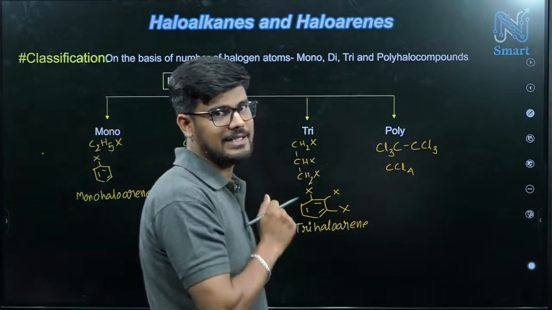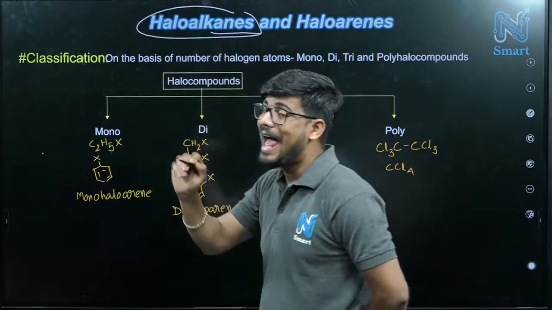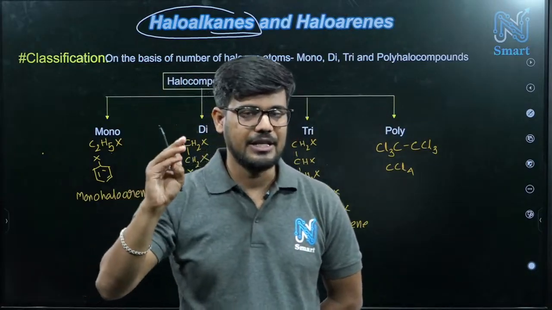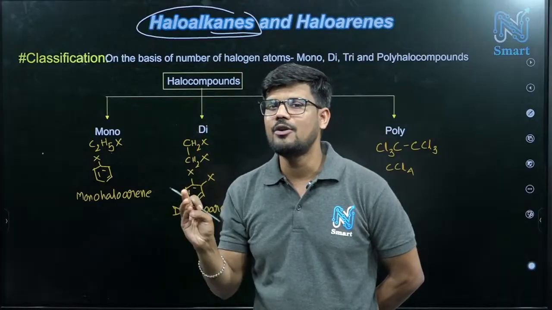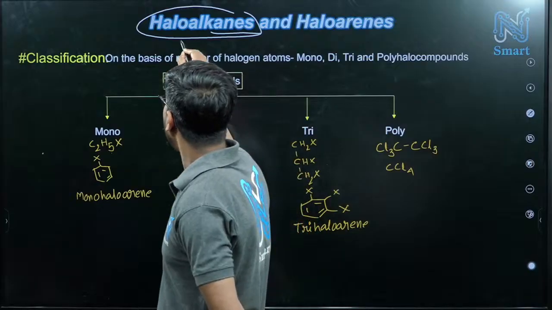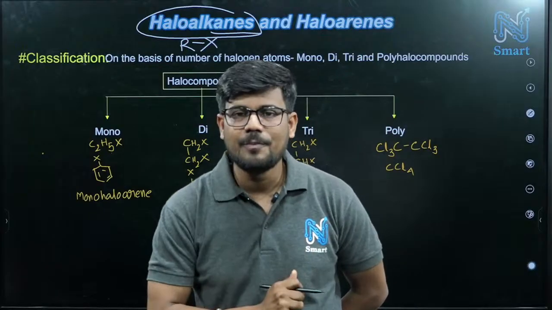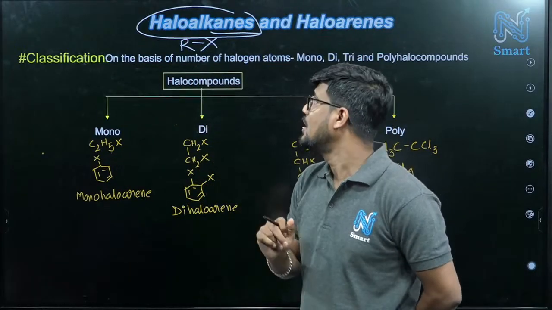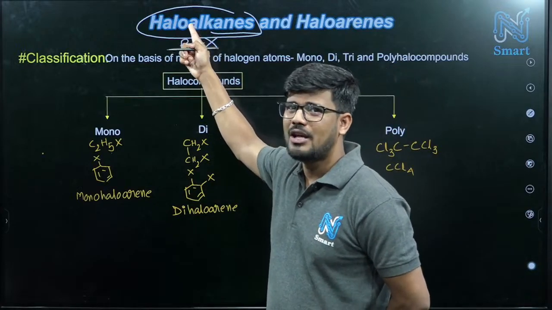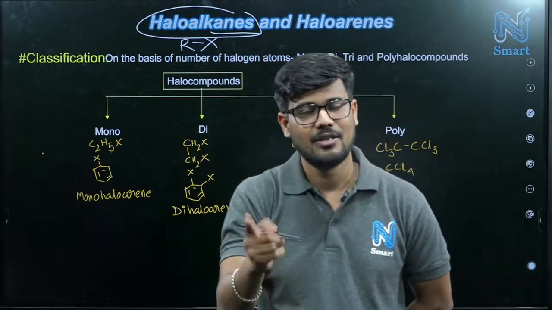So what do we mean by this? Haloalkane means some alkyl group will be there, and halo means fluorine, chlorine, bromine, iodine, that is fluoro, chloro, bromo, iodo. Haloalkane can be represented by RX, where R is an alkyl group and X is a halide. So haloalkane or alkyl halide, both are the same.